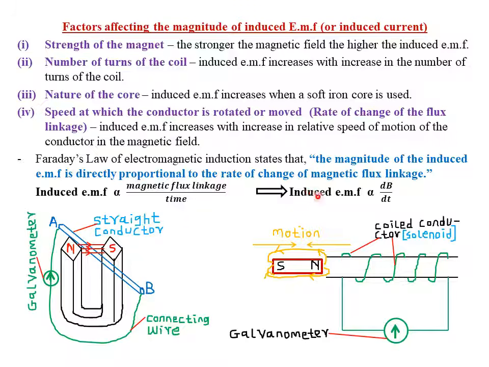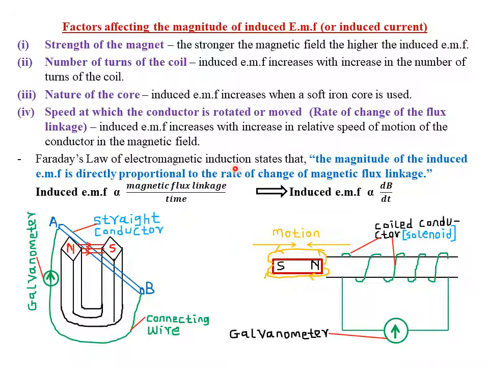So in abbreviation, you can say the induced EMF is directly proportional to the rate of change of magnetic flux linkage. Magnetic flux linkage is denoted by B, and of course T stands for the rate of change in that particular case. You shall further look at this equation at higher levels, that is beyond high school level.